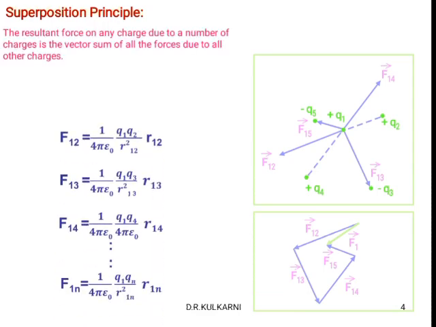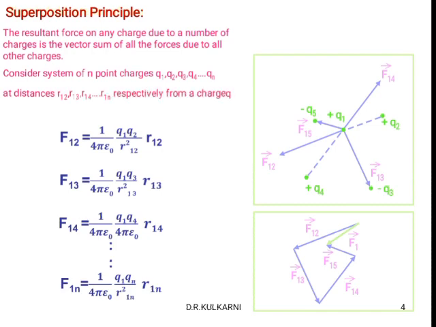Next, what exactly is the meaning of the superposition principle? The resultant force on any charge due to a number of charges is the vector sum of all the forces due to all other charges. We can take the vector sum of all these forces. Consider a system of n point charges Q1, Q2, Q3 and so on up to Qn. We consider n charges at distances R12, R13, R14 and so on up to R1n respectively from the charge Q1.